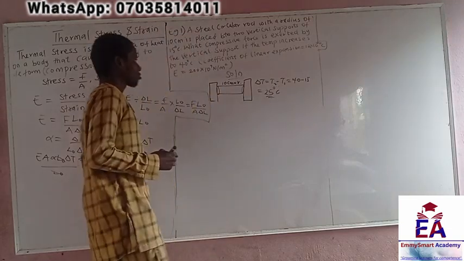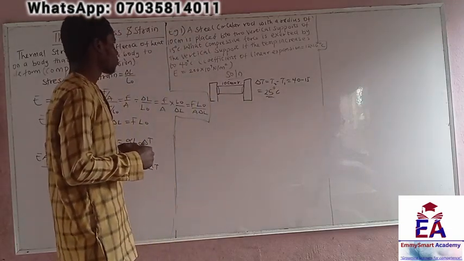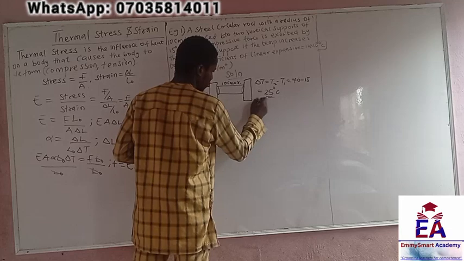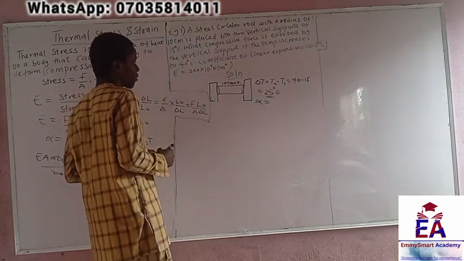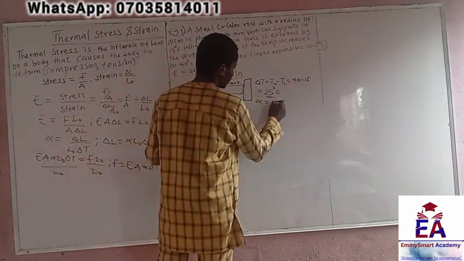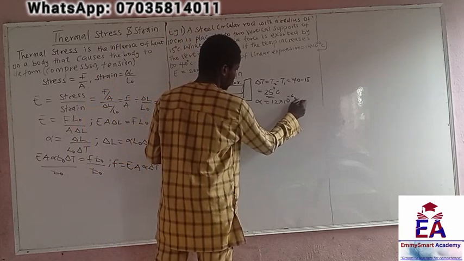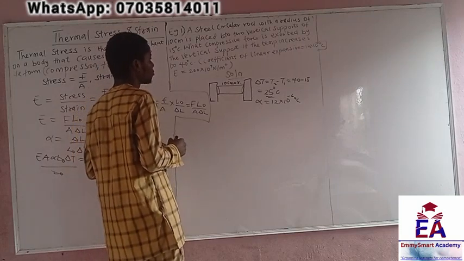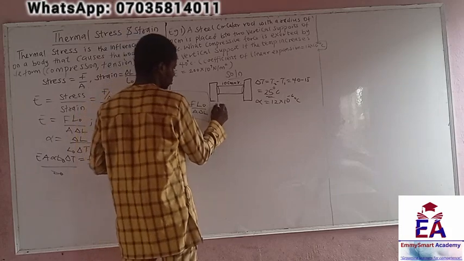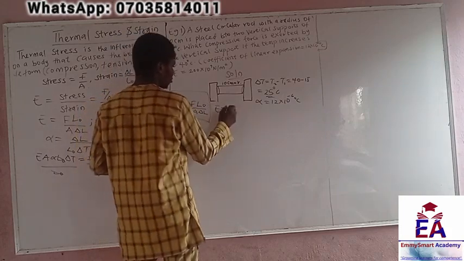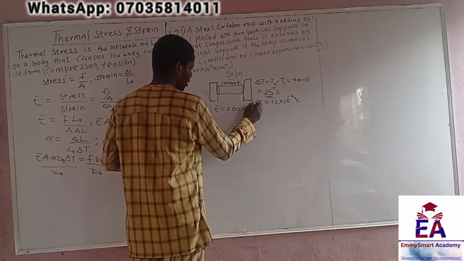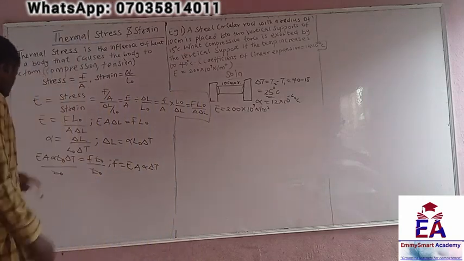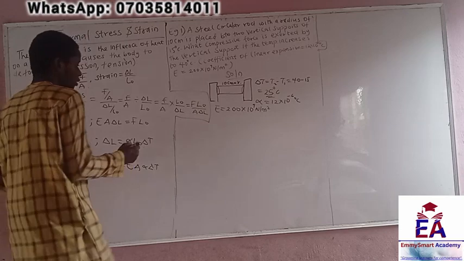Okay. And they give us a coefficient of linear expansion, alpha, which they said is 12 times 10 to the power minus 6 per degrees Celsius. And they give us Young modulus as 200 times 10 to the power 9 Newton per meter squared.